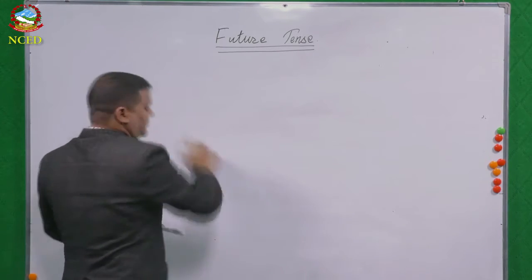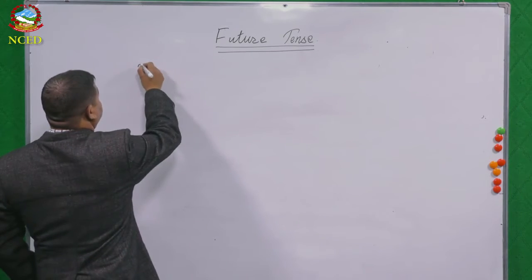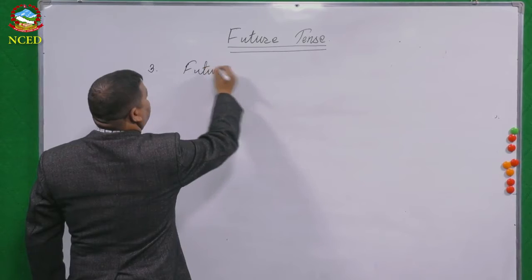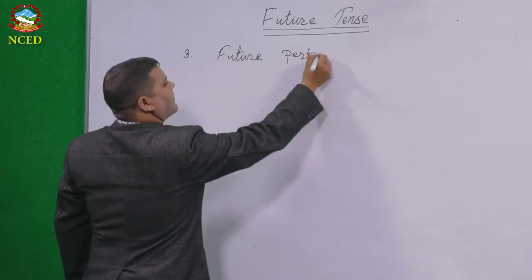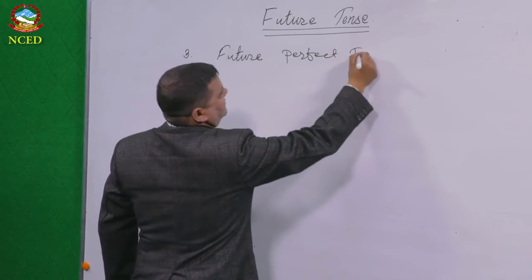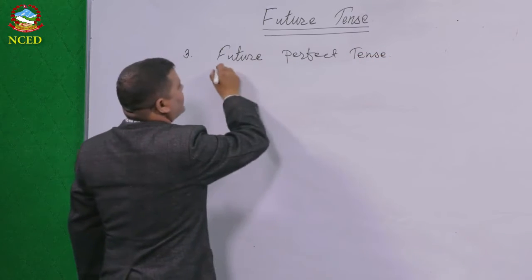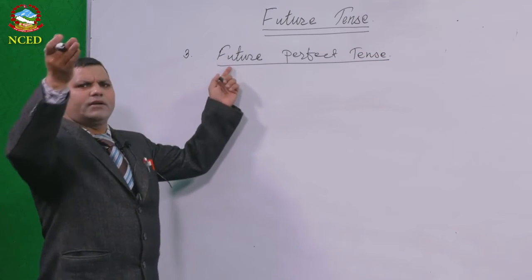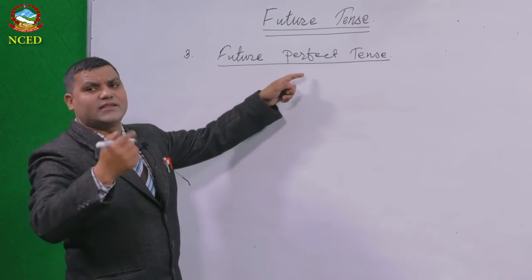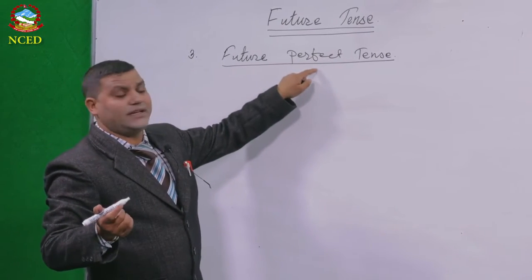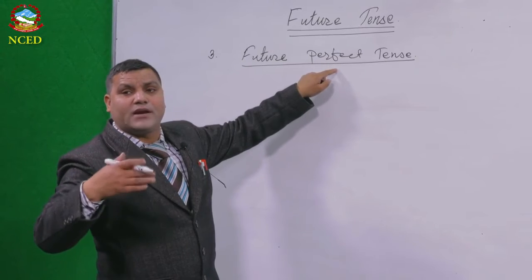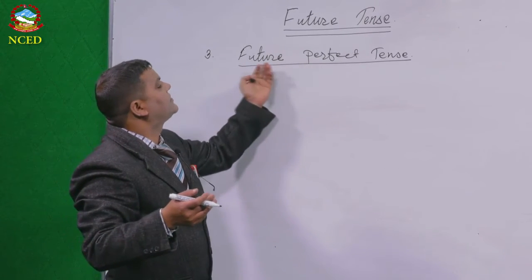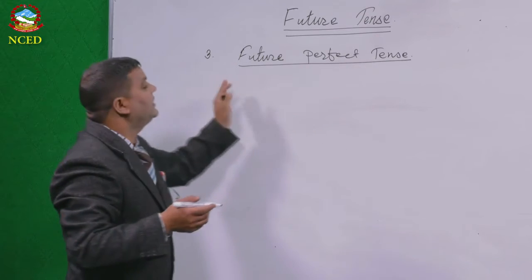Another one, number 3, is the future perfect tense. Let's see, class. Future, that will be in coming time, and perfect means completion, a completely completed action. It means any action that will be completely completed in the future time. In order to express that, we have to use the future perfect tense. Let's start from the structure first.